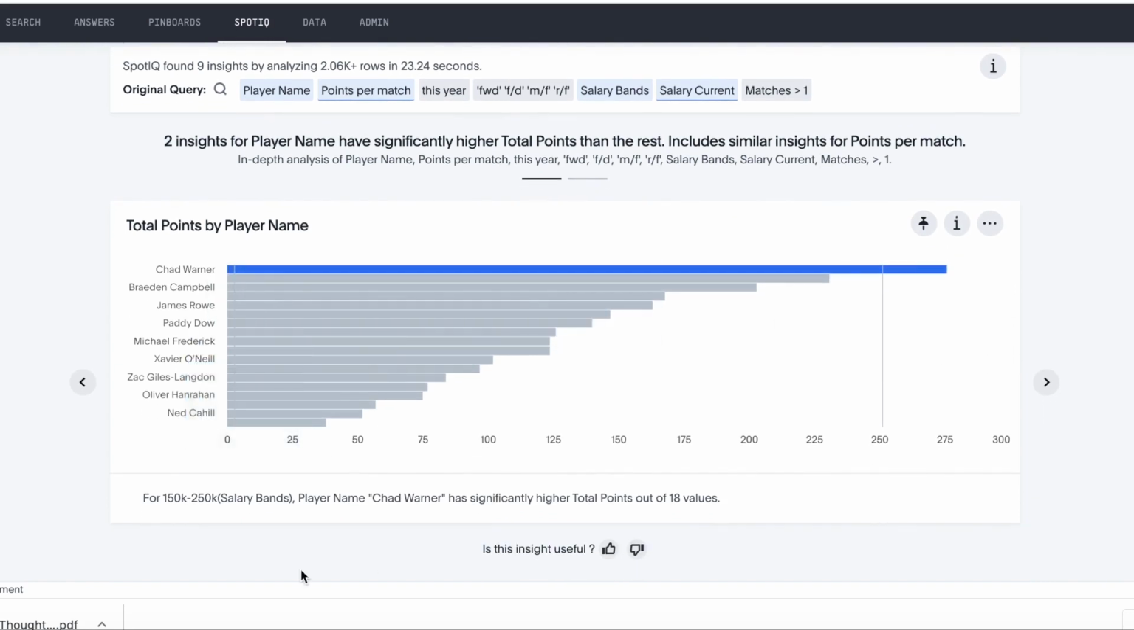So the first one here is that if we're having an analysis by player name, there are 2 players with significantly higher total points than the rest for the salary banding of 150 to 250k. So these are outliers that we need to consider. So there's 2 insights. So the first is Chad Warner here. Total points per player is statistically an outlier in comparison to the other players in his salary band. So this is of interest that really, if we haven't got Chad Warner in our team, this again reinforces that this is a player we should consider.